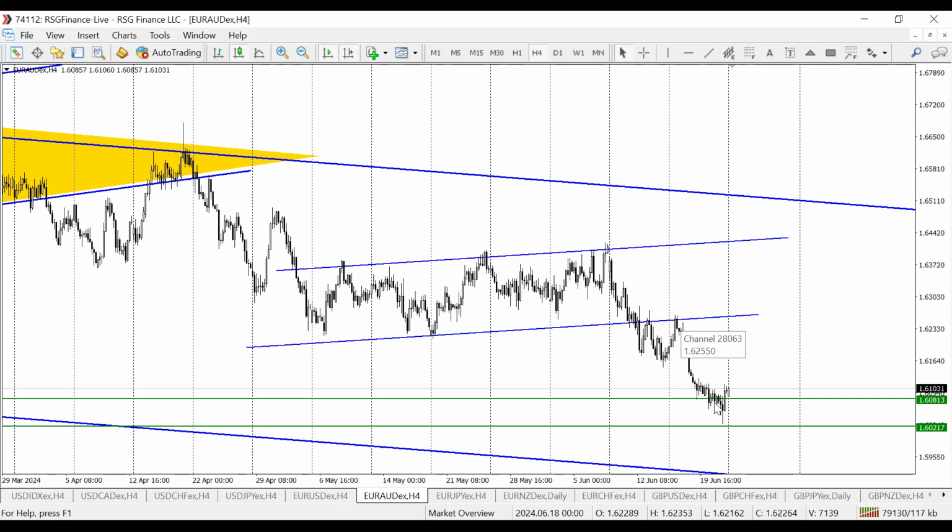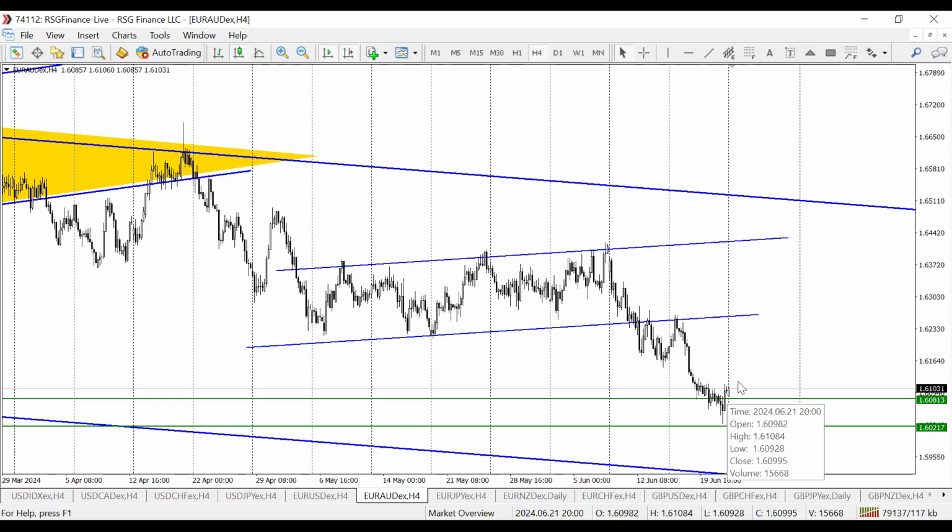If you traded this, you should be smiling to the bank, where we started the week here and predicted that our first TP will be at 1.60813. Now look at how price sold off into that level, and our second target was 1.60217. Now it fell short by just a few pips.